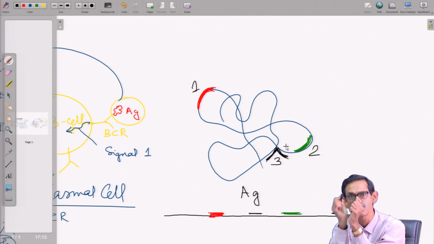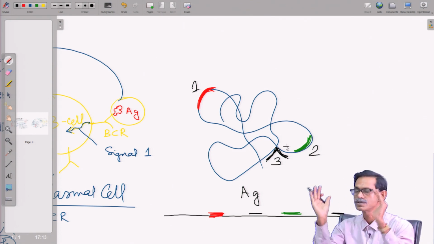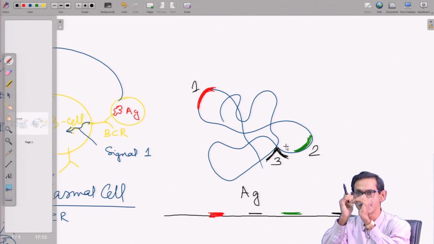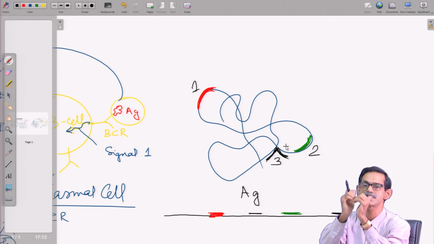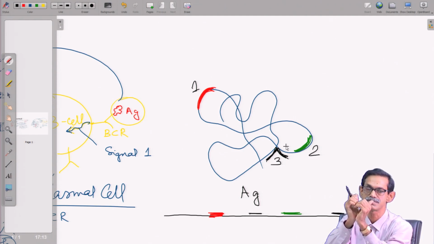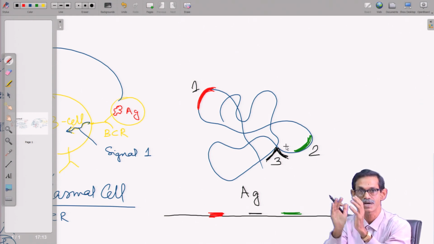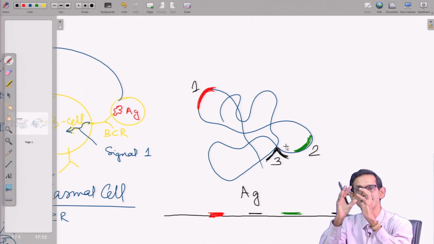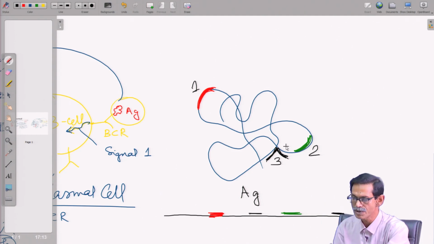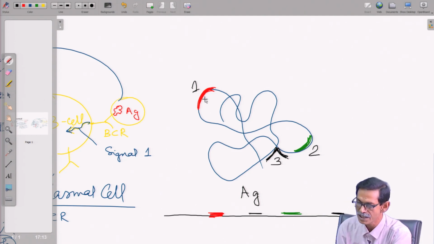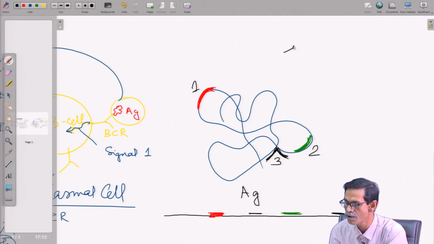Why? Because this part is contributed by the fold, because two parts of the protein come together and make a structure which is recognized by the B cell. In T cell it is not going to happen. T cell is always one type of receptor because the antigen is chopped, but B cell receptor can recognize the whole protein. So, in case of epitope 1